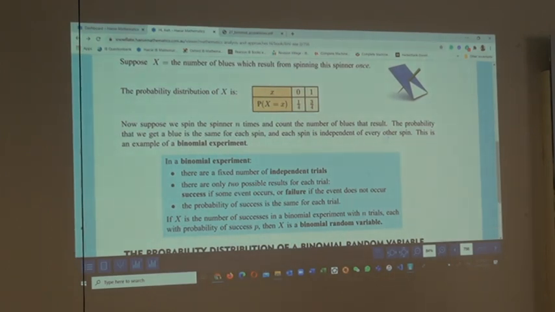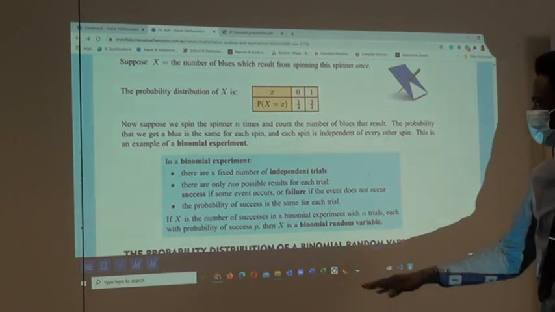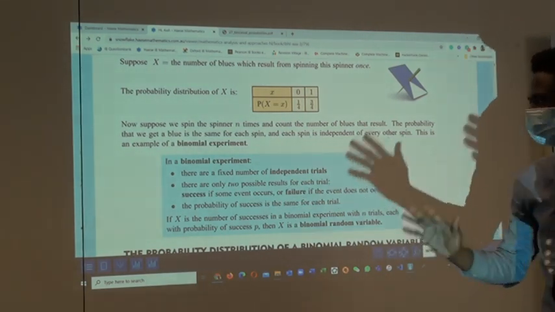Do you understand that? It will be obvious in the question that there is no other alternative. So success is when the event occurs, failure is when it doesn't occur.